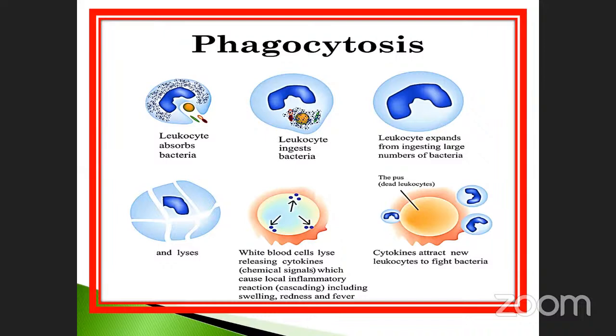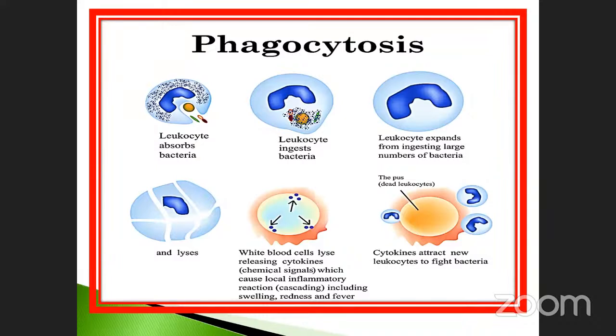Okay, so the leukocyte expands, ingesting a large number of bacteria. Suppose a large number of bacteria enter inside, they are digested with the help of the enzymes secreted by the lysosome. As a result, it absorbs the nutrition from the digested bacteria, so the cell size becomes large. Okay, this is one step.